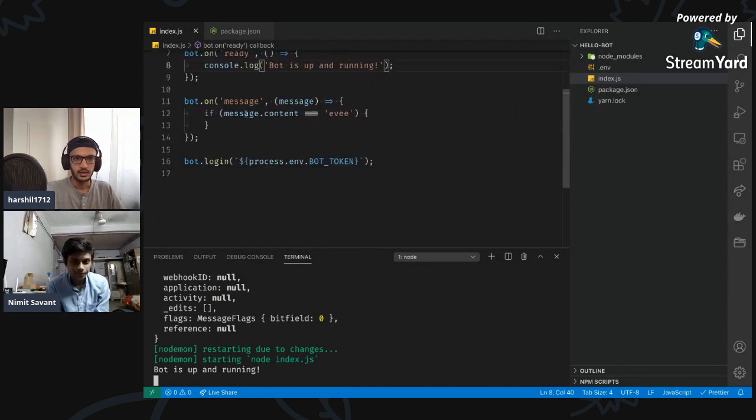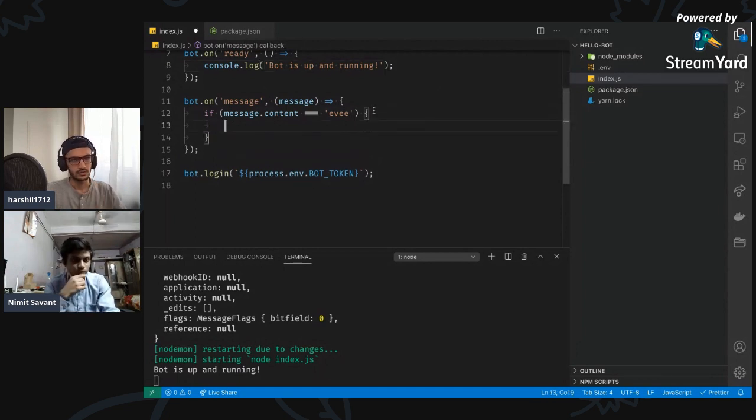Awesome. Now let's come back to the if condition. If the message.content is EV, what do you wanna do? There are two ways to send messages from a Discord bot. The first way is message.channel.send, which will directly send the message in the channel in which the command was used. And the second way is sending a reply message, which is just message.reply, and then the content you have to send. Let's do both methods and see what the difference is.